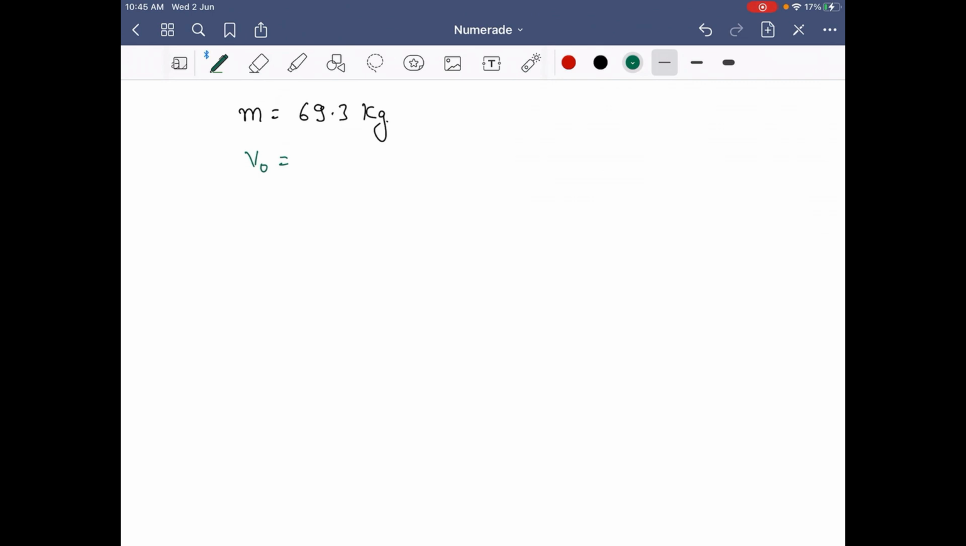So here the initial velocity, that is v naught, is equal to 0 meters per second since it is starting from rest, and finally it reaches the velocity 0.62 meters per second, and the distance traveled for this motion is 0.28 meter. So we have to find what is the net force acting on the kayak.